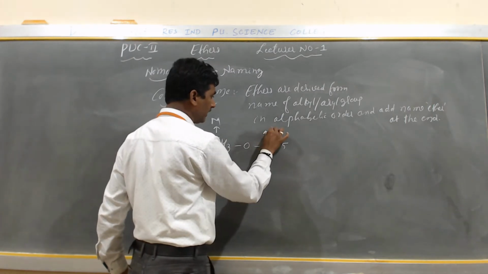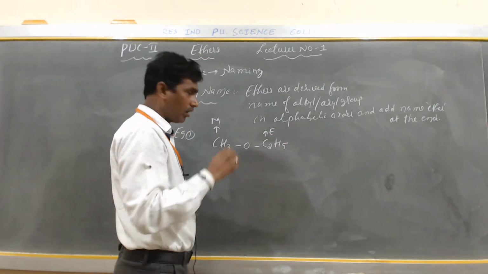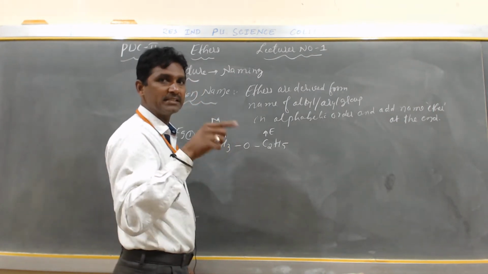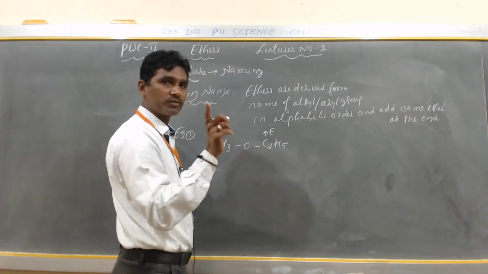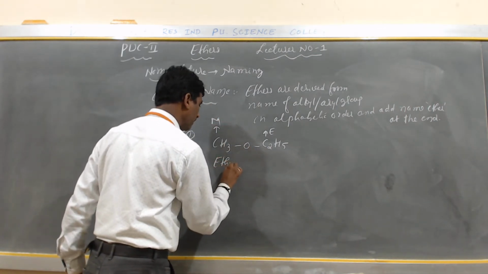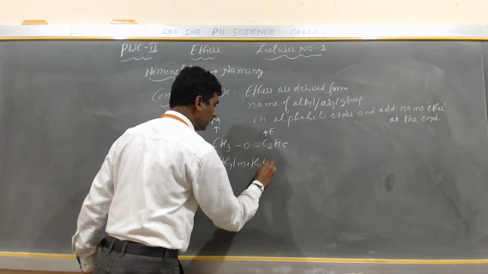C2H5 is called what? Ethyl. The initial letter is E. While writing the name, we follow alphabetical order. Which comes first? A, B, C, D, E. After E comes M. So that's why, according to alphabetical order, the name is ethyl methyl ether.